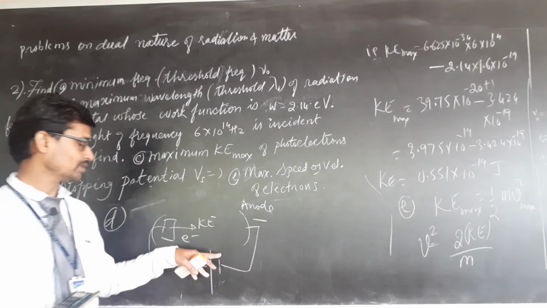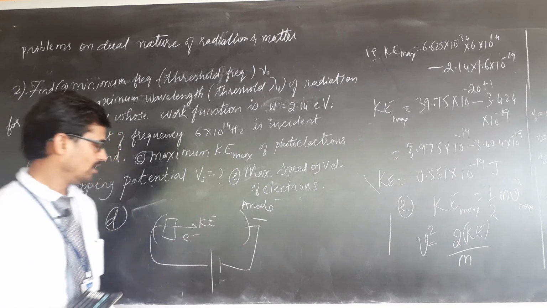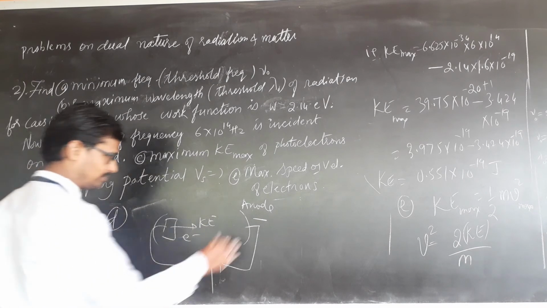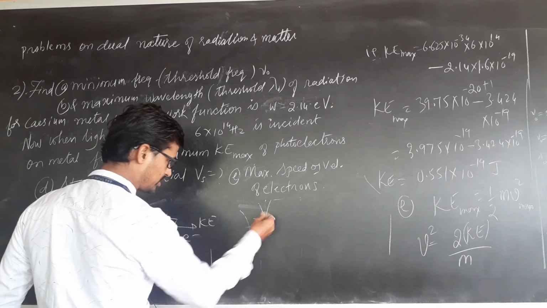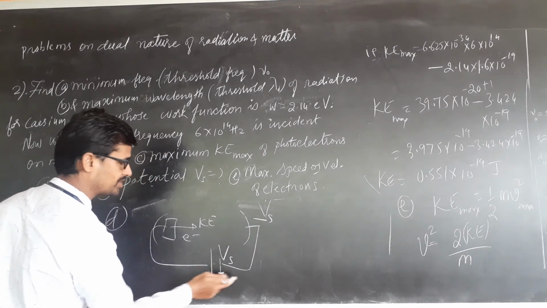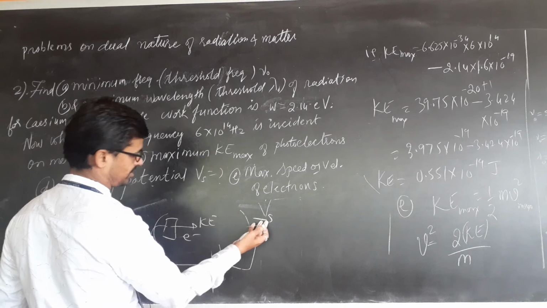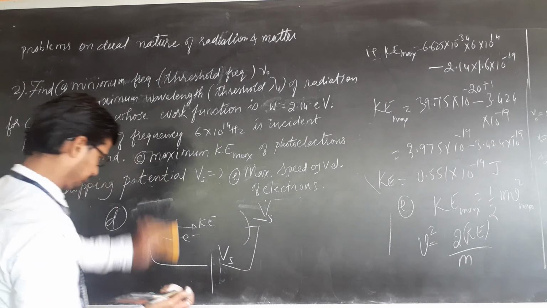That means how much voltage is applied so that the electron stops, that is called stopping potential. How to do it? One more thing, very simple thing. Stopping potential is Vs. Vs means stopping potential difference voltage. Kinetic energy itself is stopping potential. Means how to do, let us see.